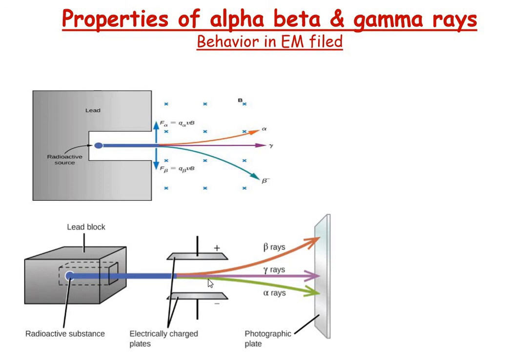So this explains the behavior of alpha, beta and gamma particles in an electromagnetic field.